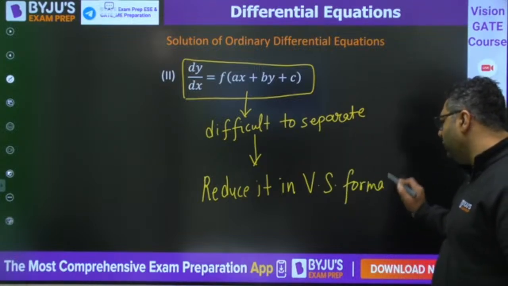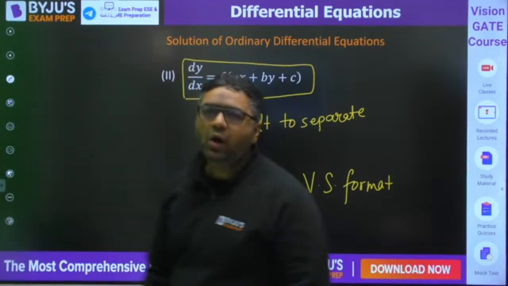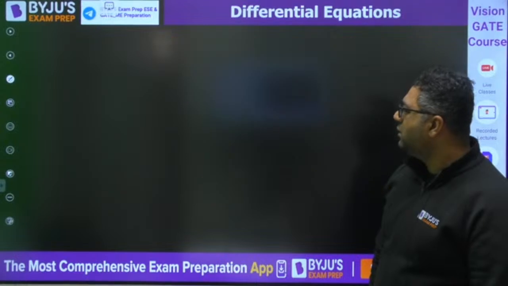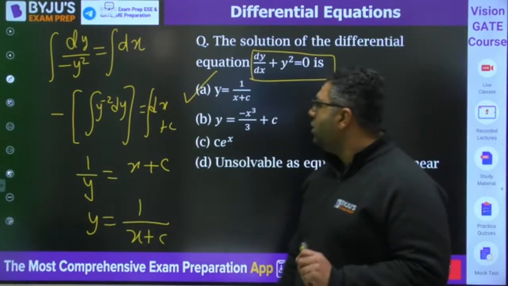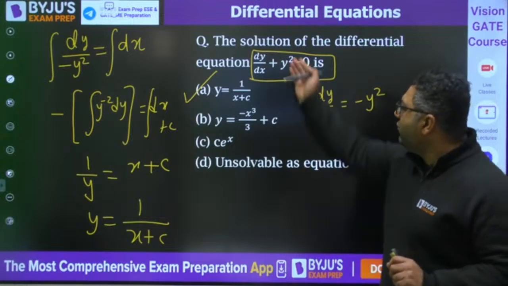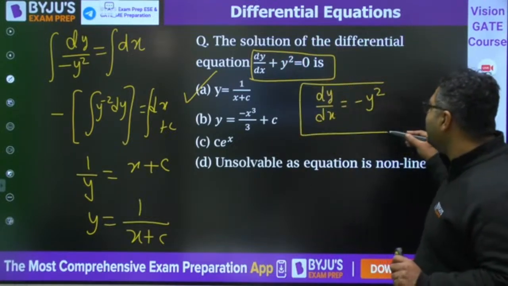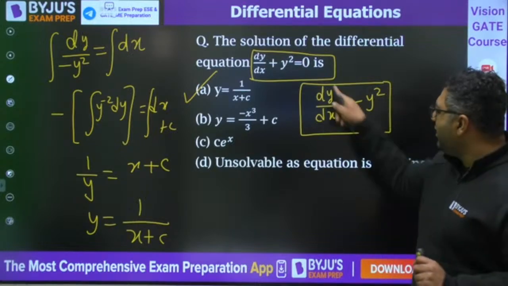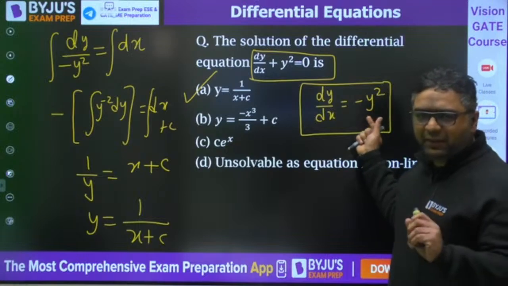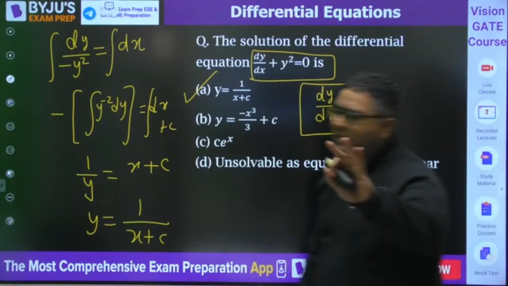So how will we do that? That I will tell you with the help of a question. Okay, Sai, I am explaining once again, but I feel you have given the right answer. What we have done here, you had the equation dy by dx plus y square is 0. When y square goes to the other side, you get dy by dx is equal to minus y square. You know y square is the only variable here, x is not there. So y square will come down, dx will go there, that is variable separable.